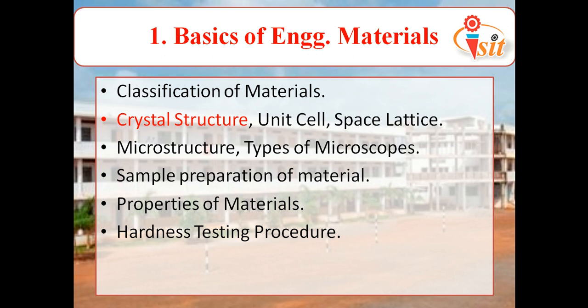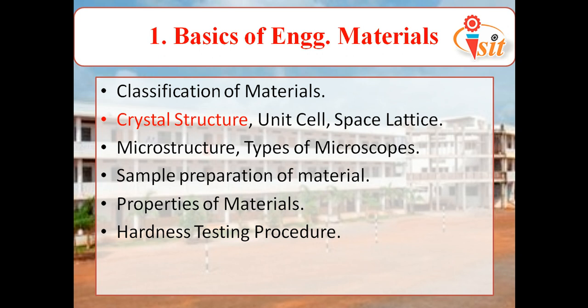Next, we have the hardness testing procedures or the hardness testing machines. In our lab, we have two machines. First one is a Brinell hardness tester and second one is a Rockwell hardness tester. In the Brinell hardness tester, we have the range from 250 kgf to 3000 kgf, and in the Rockwell hardness tester, we have the load from 60 kgf to 150 kgf, with three scales: scale A for 60 kgf, scale B for 100 kgf, and scale C for 150 kgf load.